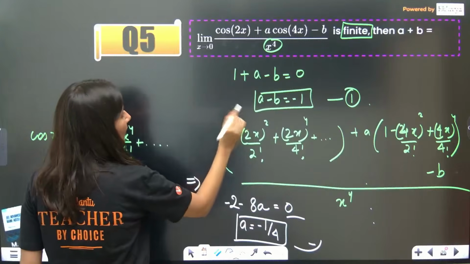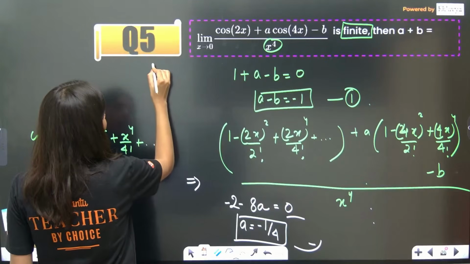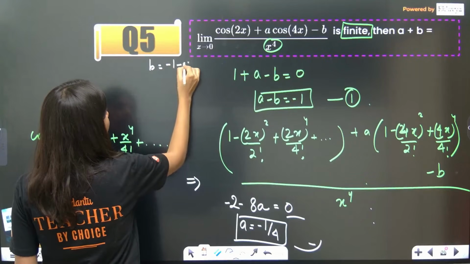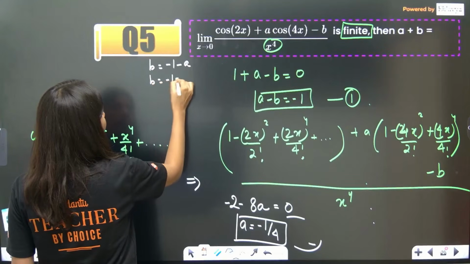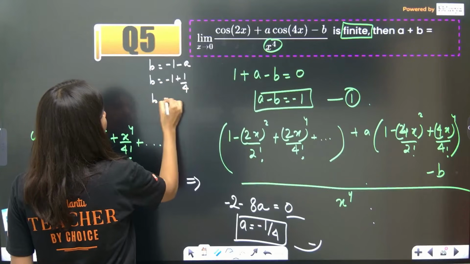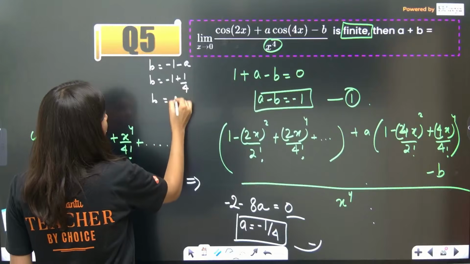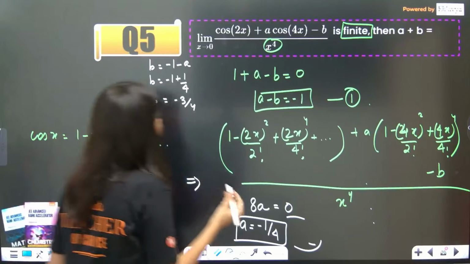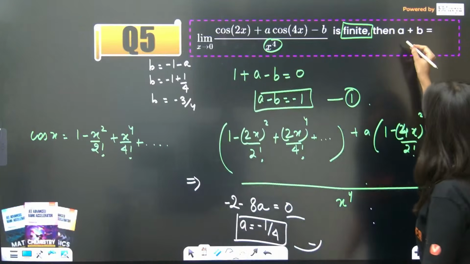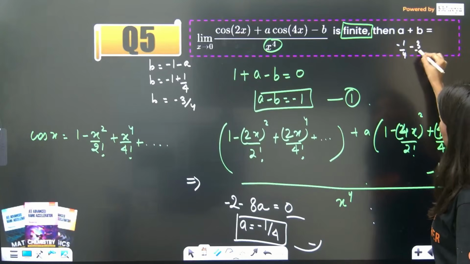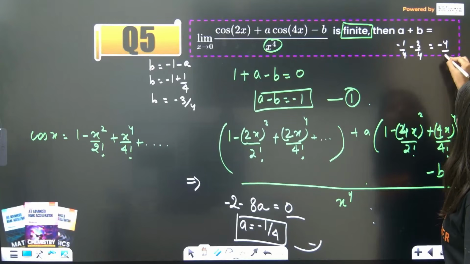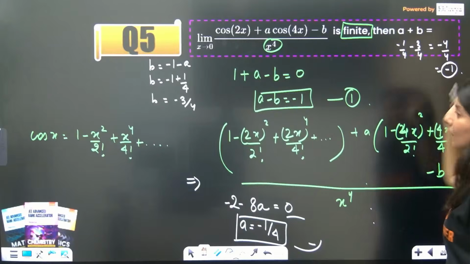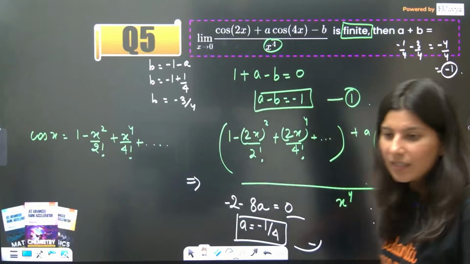The moment you put a as minus 1 by 4, b is going to be minus 1 minus a. B is nothing but minus 1 plus 1 by 4. So b will be, from here, minus 3 by 4. So a plus b will be what? Minus 1 by 4 minus 3 by 4. So that is minus 4 by 4, minus 1. Minus 1 is absolutely correct.